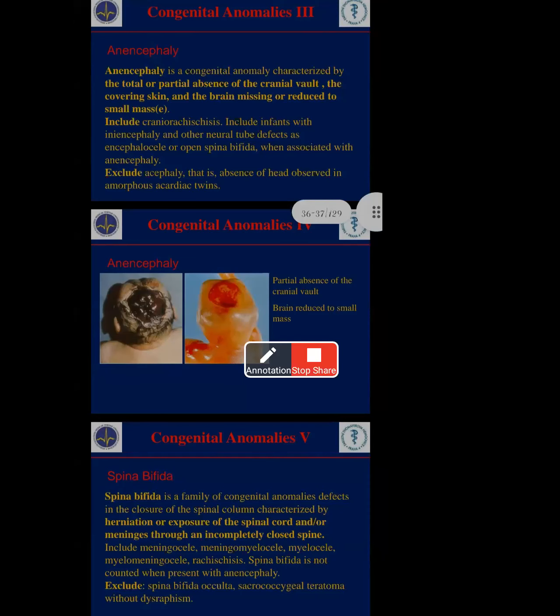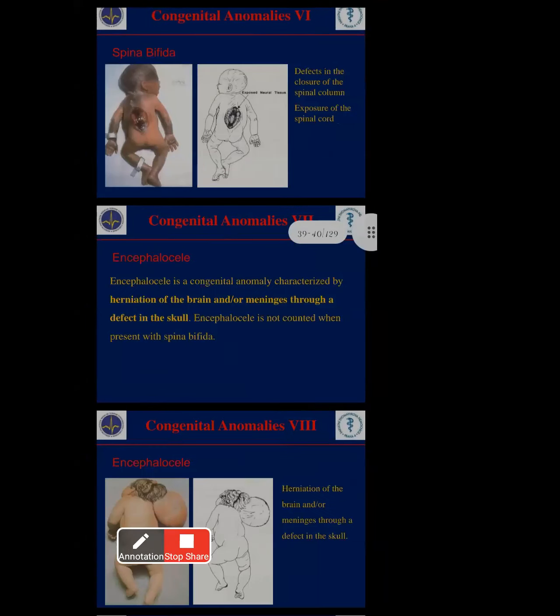You can see the picture now. You see here, exposure of the neural tissue means the cranial nerves and spinal nerves are exposed, with more nerve tissue area exposed. Those people get an opening of the spinal cord, at the backside of the spinal column, a total opening. That is very difficult. You can't sleep properly. You can't move the body also. Like that, they get very severe pain. Here, defects in the closure of the spinal column. See, the spinal column is not closing properly.